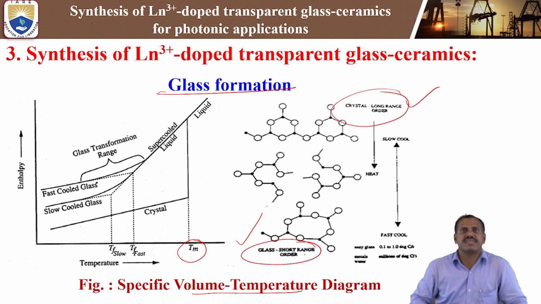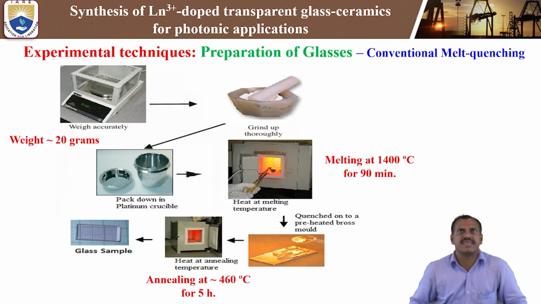So this is the specific volume temperature diagram. In that we can see the glass transition temperature, crystalline temperature, and melting temperature. By using this one, we can prepare the glass formation. Next is the experimental technique, preparation of glasses.